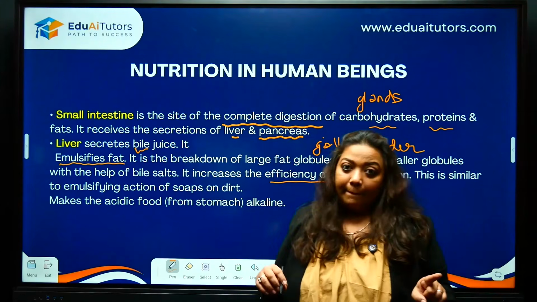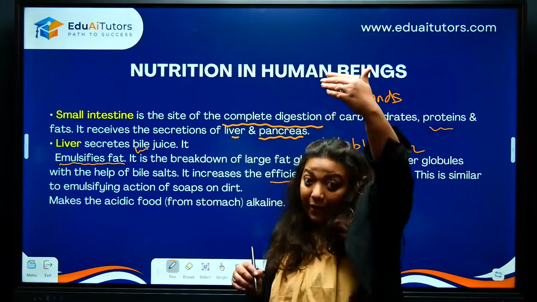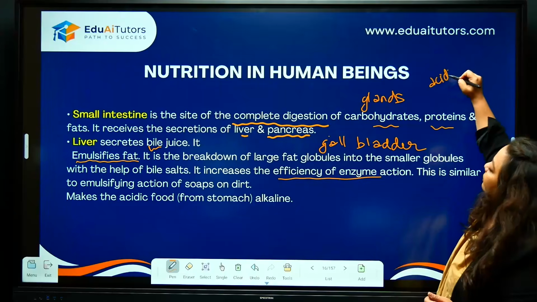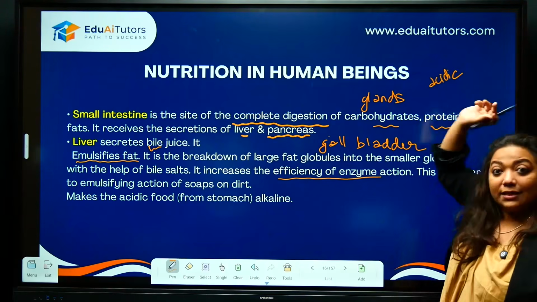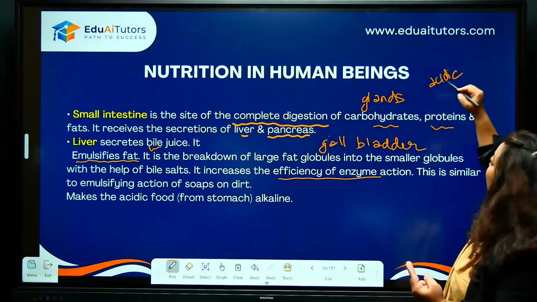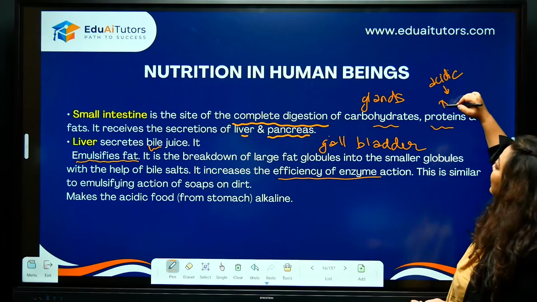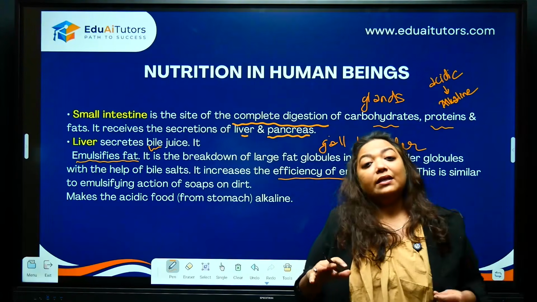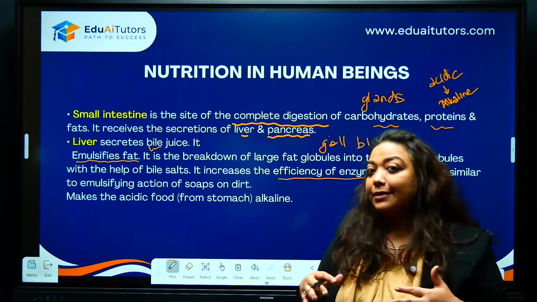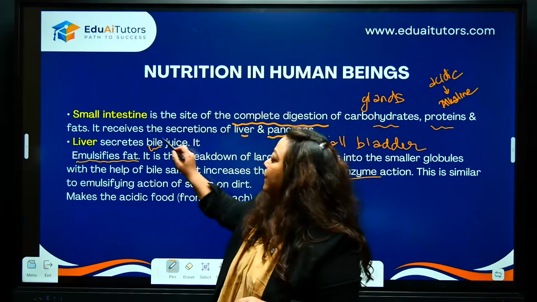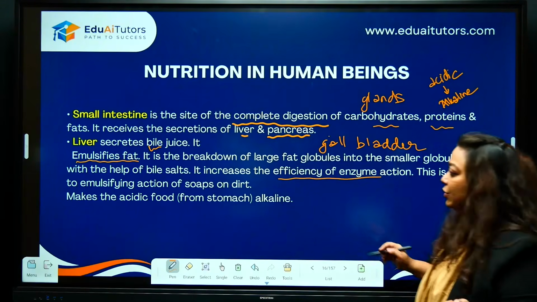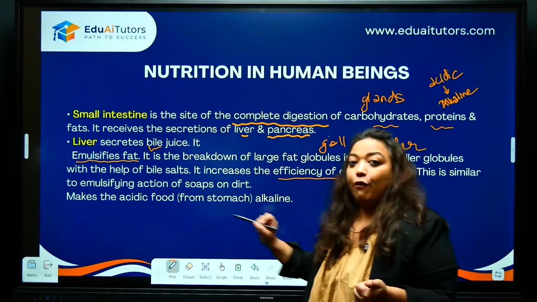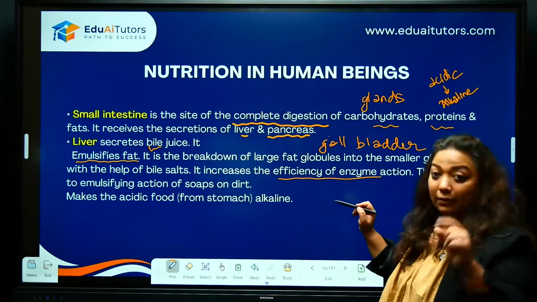Do not forget that this digested food which is coming from the stomach is coming from an acidic medium. Correct? It was acidic in the stomach, but when it is entering the small intestine, it is an alkaline medium. The pH in the stomach is around 2, but the pH in the small intestine is around 8, all thanks to bile. Easy? Keep this in mind, children. Please make a note of this. The acidic food from the stomach is made alkaline with the help of bile.